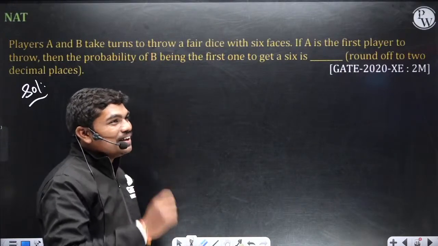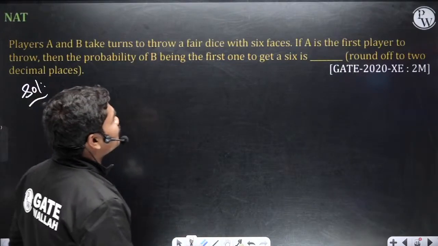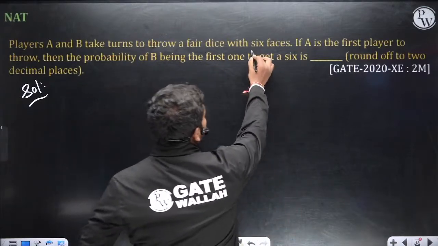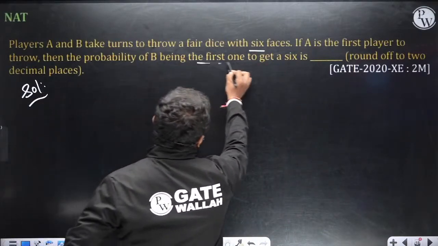Fine. So see here. Players A and B take turns to throw a fair dice with 6 faces. If A is the first player to throw, then the probability of B being the first one to get a 6.